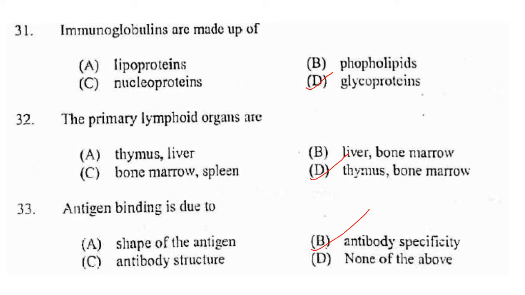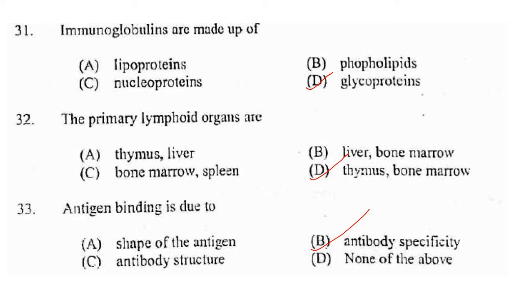Immunoglobulins are made of carbohydrate and proteins. So they are glycoproteins. So answer is option D, glycoproteins. The primary lymphoid organs are nothing but the thymus and the bone marrow. Answer is option D, thymus and bone marrow.